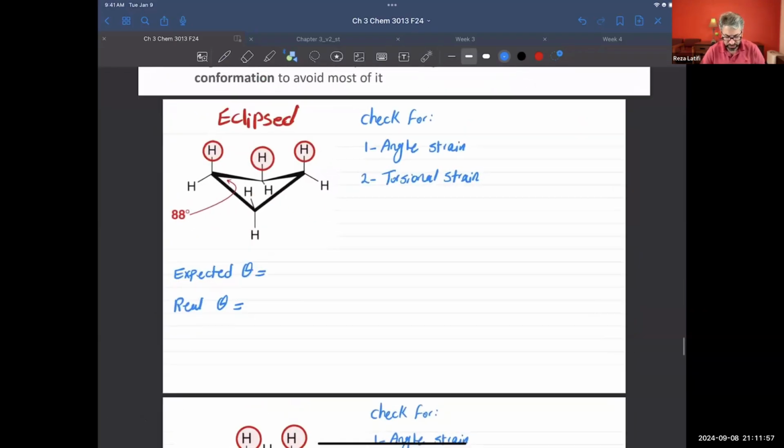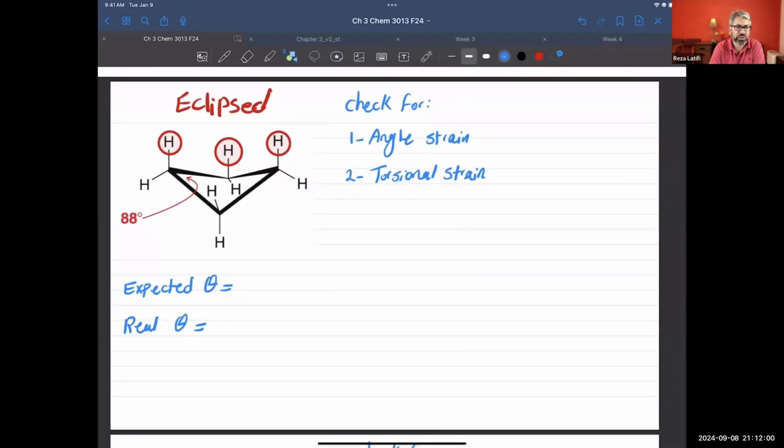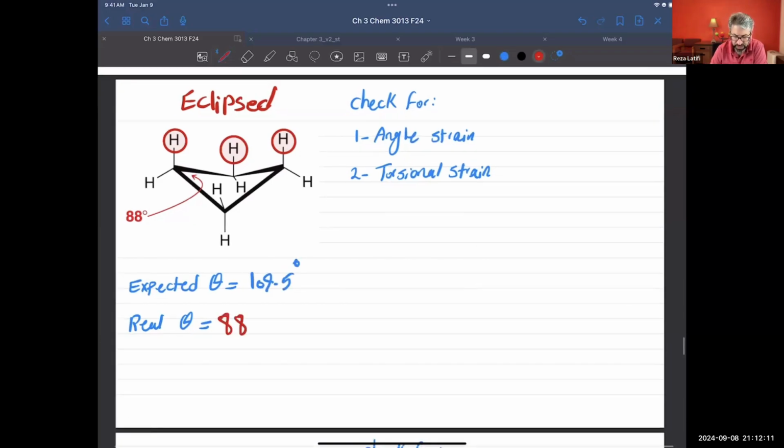Let's talk about those two structures. First, cyclobutane. The expected bond angle is 109.5, but the bond angle we see is around 88 or 90. Do we see angle strain? Yes, because it's way off. And do we see torsional strain? Yes, we also have that one, and let me highlight them. That's the torsional strain, with the hydrogen atoms pointing down.